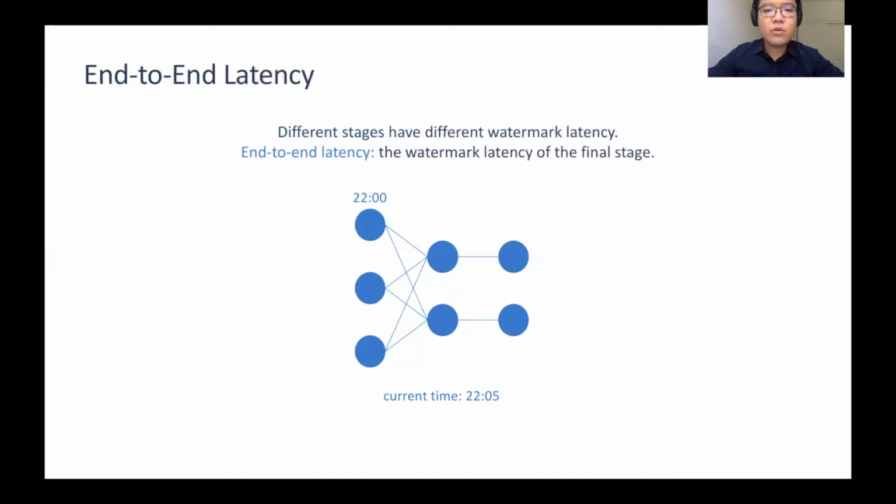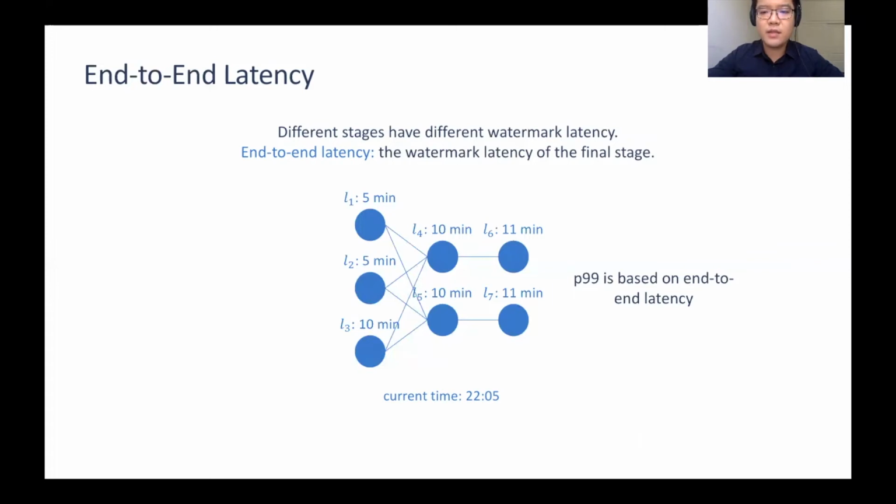As data records flow through the pipeline, different stages have different watermark latencies. We define the end-to-end latency of the pipeline as the watermark latency of the final stage. In this example, the end-to-end latency of the pipeline is 11 minutes. The 99 percentile latency required in the SLO is based on this end-to-end latency.